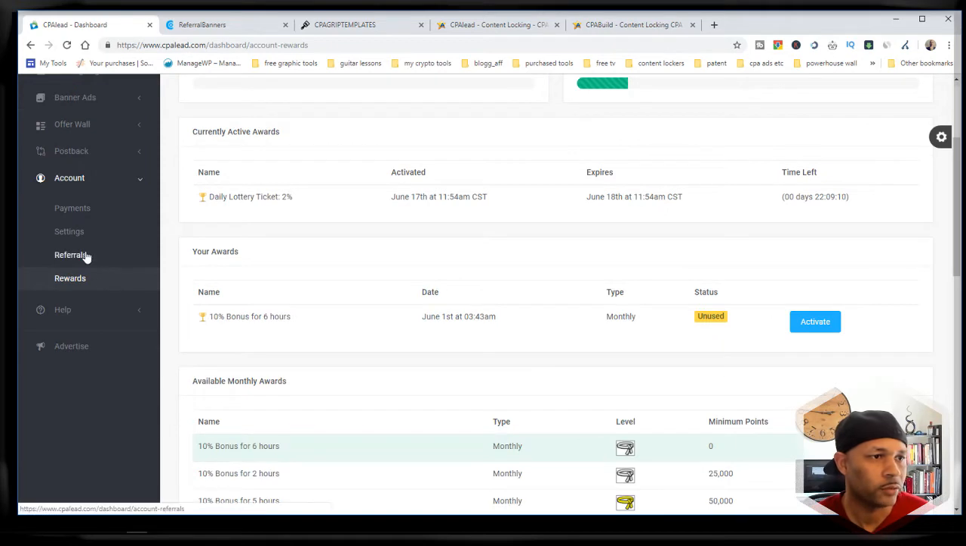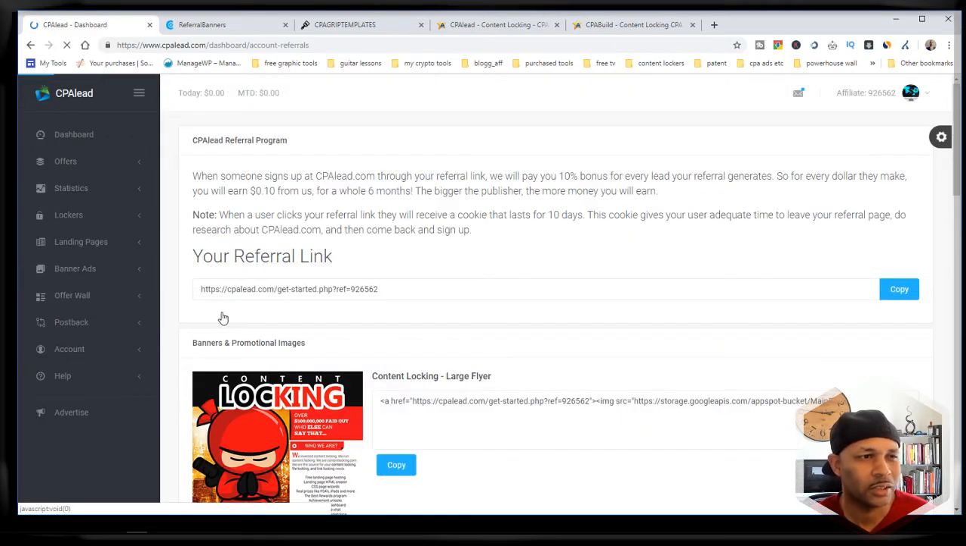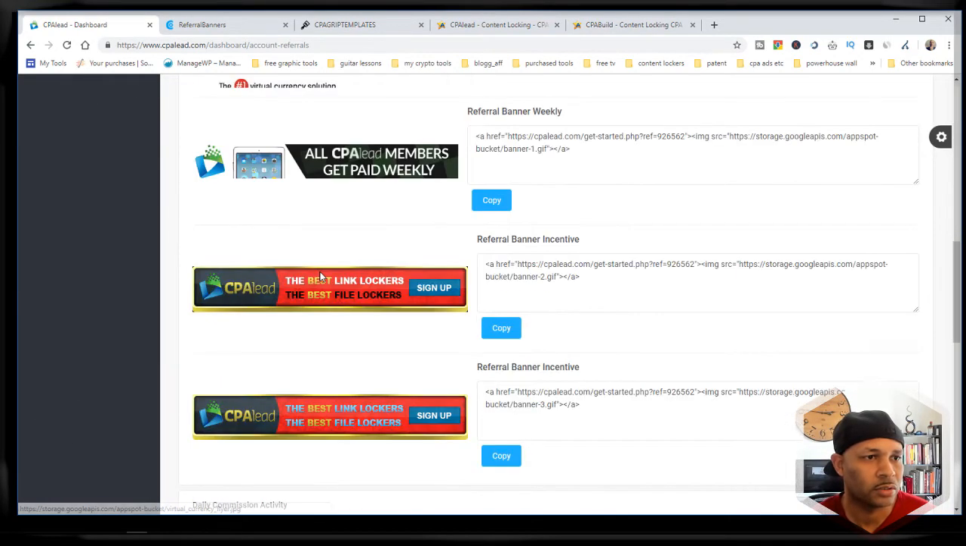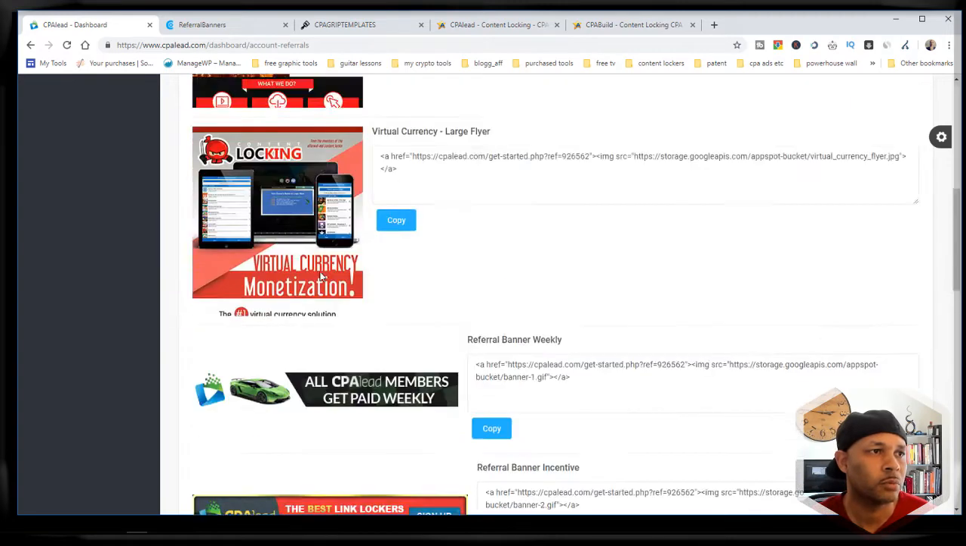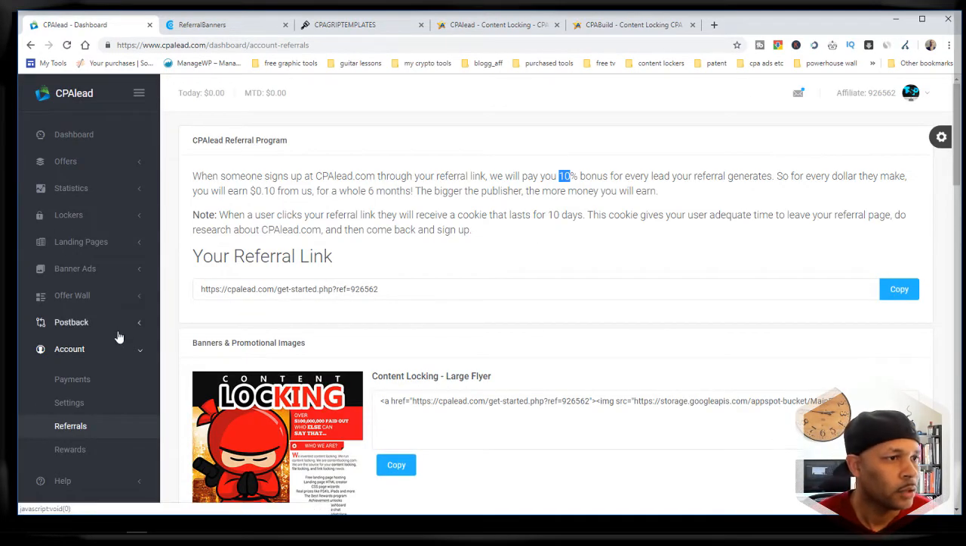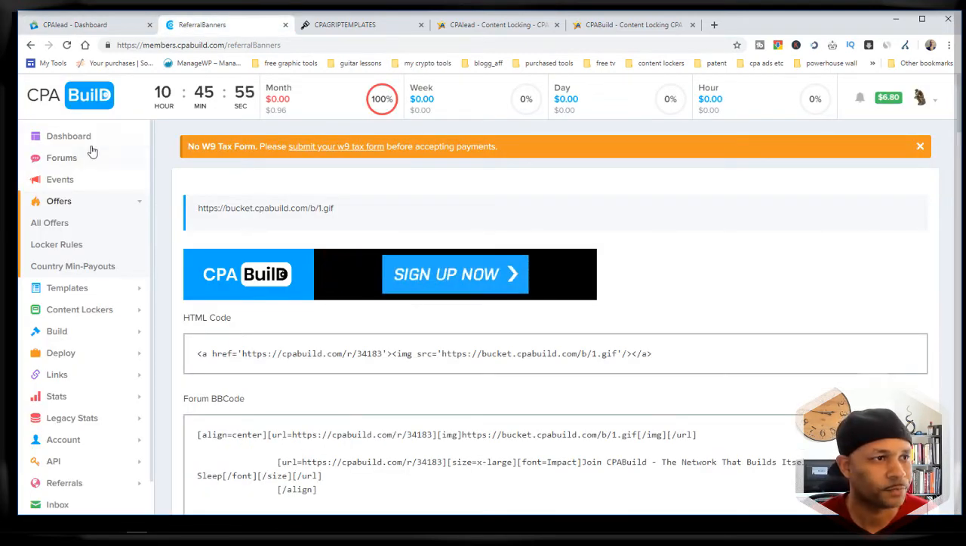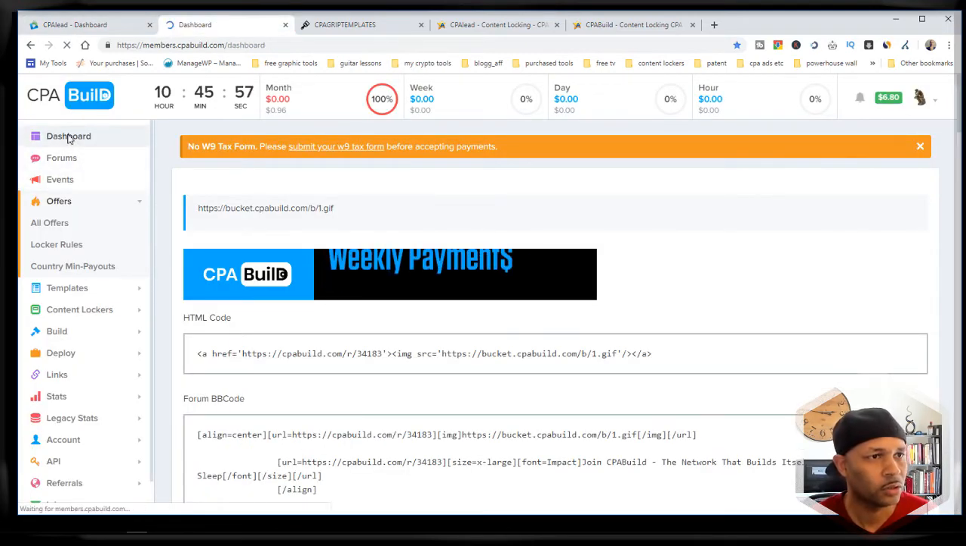And it also has a referral program. I think it's 10%. Yeah, it's a 10% payout. And they give you some artwork, some graphics to use to promote CPALEAD. And that's about it. Let's move on to CPABUILD. I know you guys are dying to see this. So let's go from the beginning.